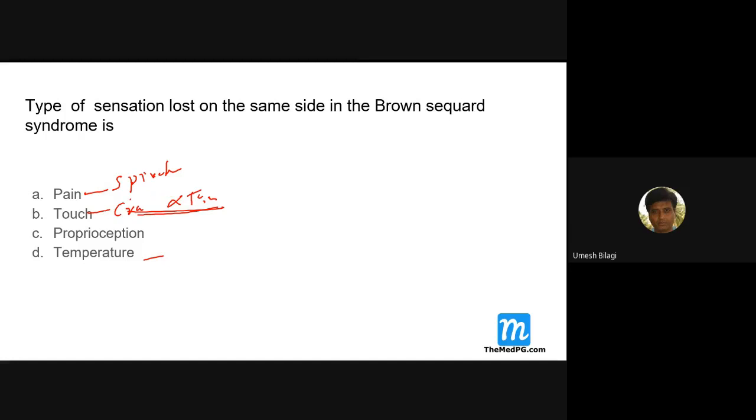Touch he has given because you are supposed to pick the best choice. Touch has both crude and fine touch. If he has not specified which touch, you keep this as the second choice. The best would be proprioception, which is definitely carried by the dorsal column, which goes ipsilaterally. And temperature definitely goes on the spinothalamic. The right answer is proprioception.